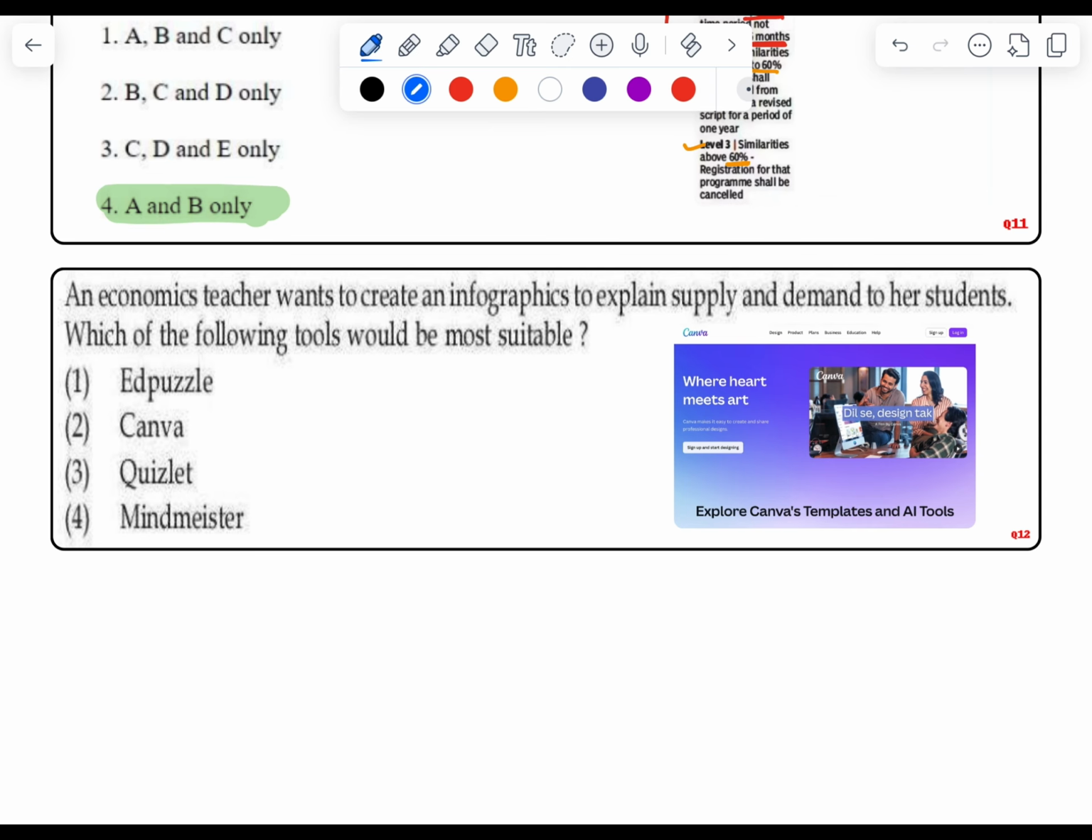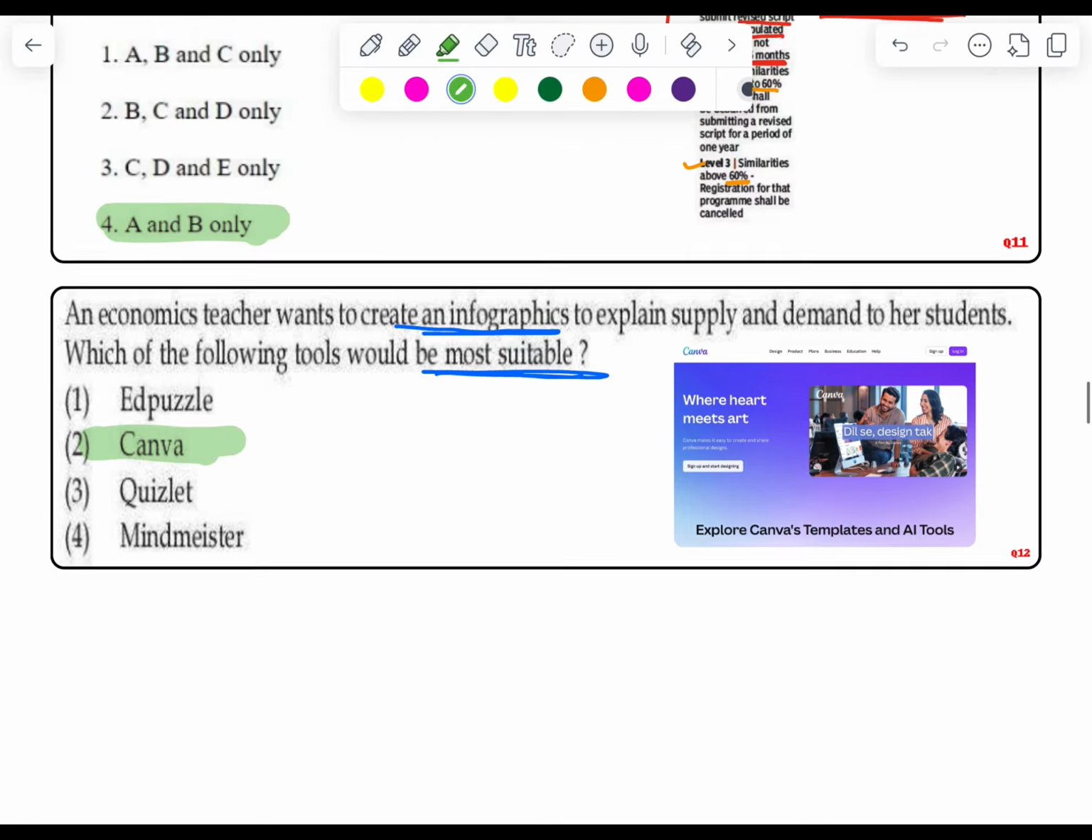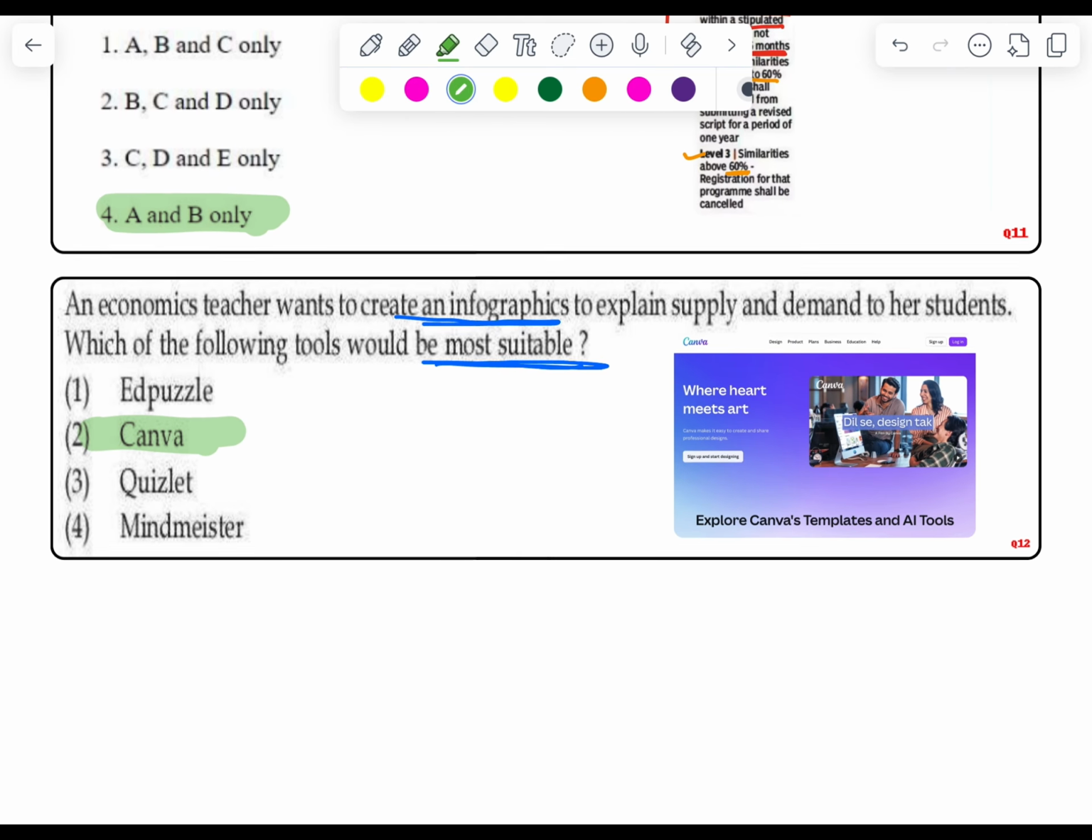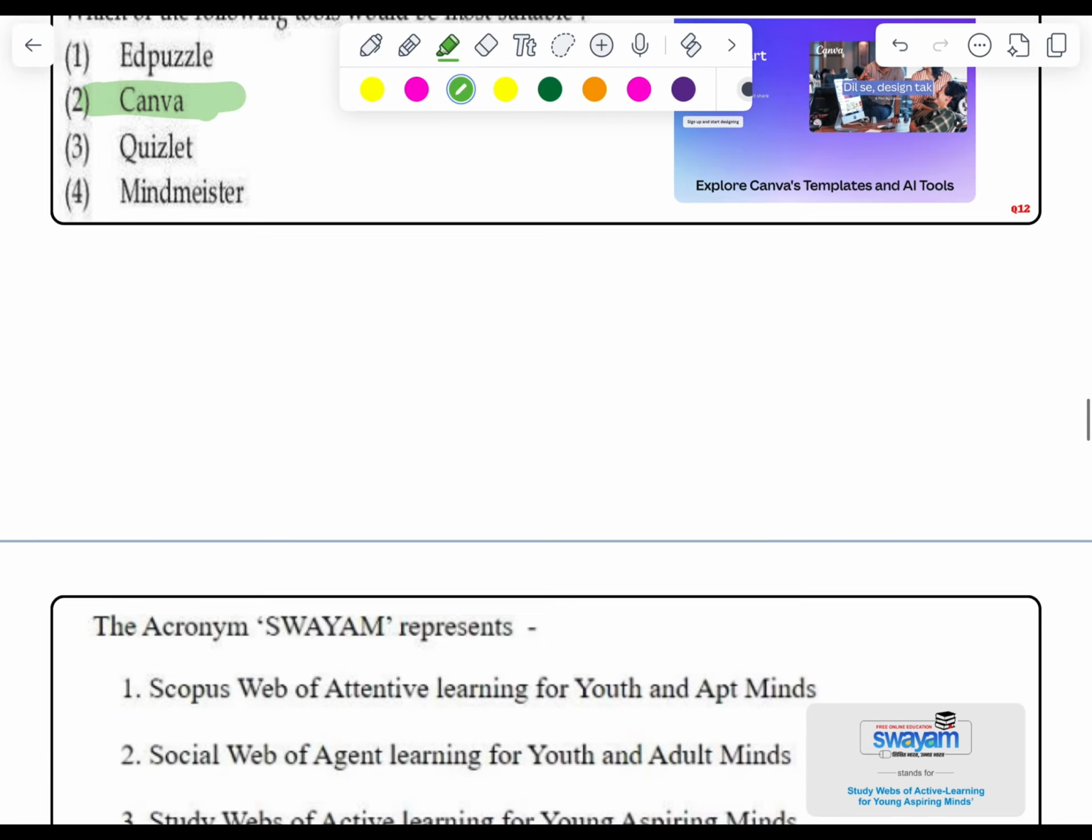The question says, an economics teacher wants to create an infographic to explain supply and demand to her students. Which of the following tools would be most suitable? So it's a very simple question. We all know it's Canva. Canva is used to make infographics, presentations, templates, etc. Here, as you can see in the image, this is the interface or dashboard of Canva. Now moving to the next question.